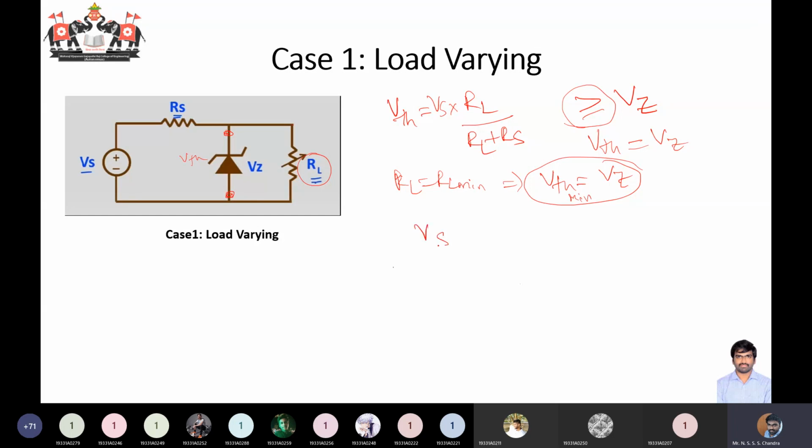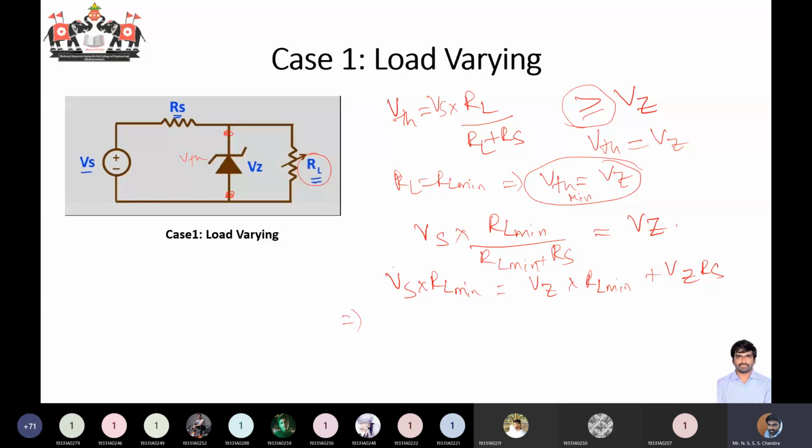So Vs into RL minimum by RL minimum plus Rs is equal to Vz. Now what you need to do is bring all the RL minimum terms to one side. Vs into RL minimum equals Vz into RL minimum plus Vz into Rs.